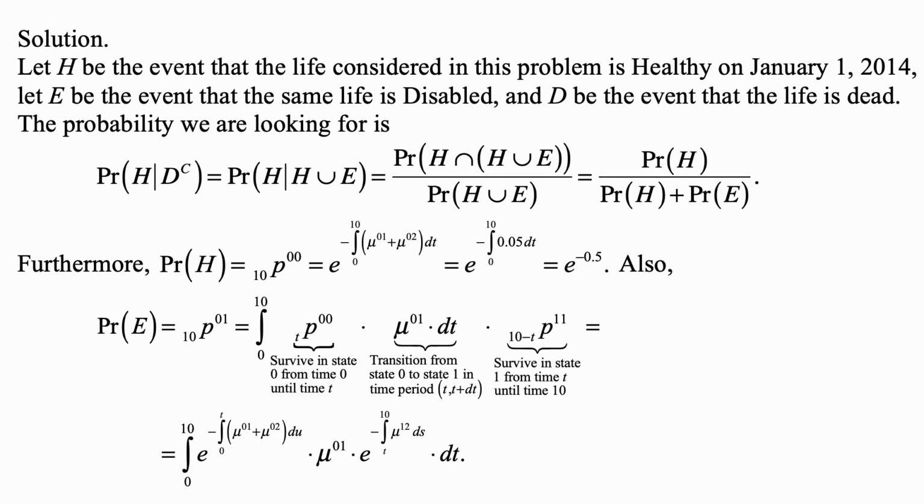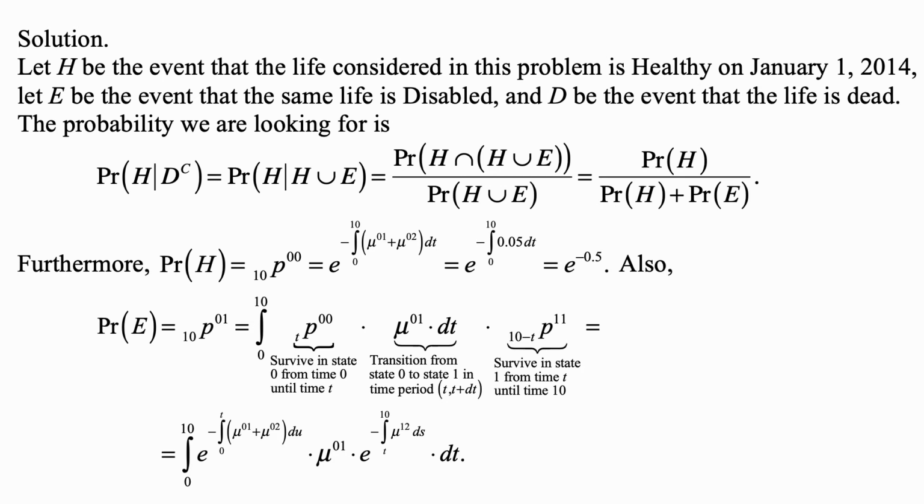And if you aggregate all those over all possible values of t, these are all possible ways of going from state 0 at time 0 to state 1 at time 10. Therefore, this integral is the probability we're looking for.